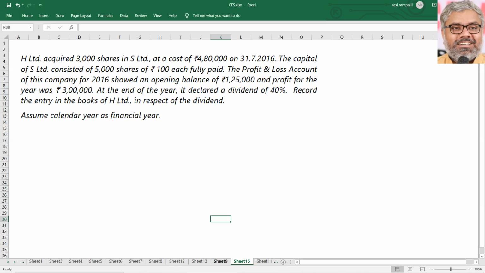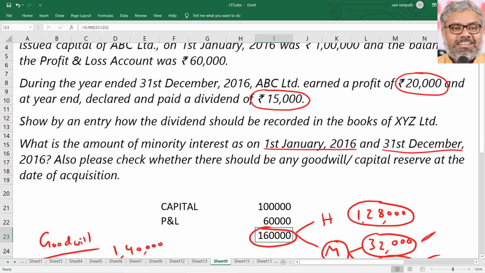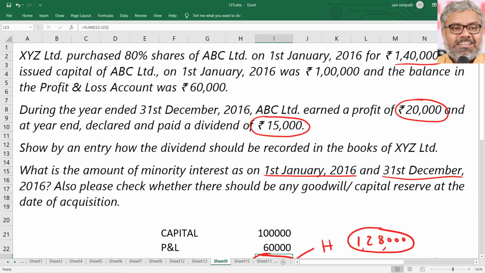Now let us look at whether all the questions are answered in this. They asked to calculate minority interest. Yes, we did. Was there any goodwill or capital reserve? Yes, we did. We calculated 12,000. Minority interest on two dates was asked to be calculated. Yes, we calculated 32,000 and 36,000.